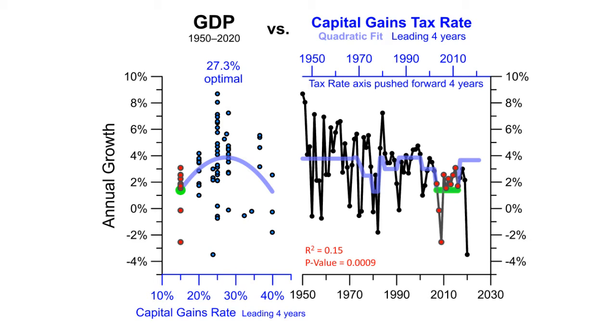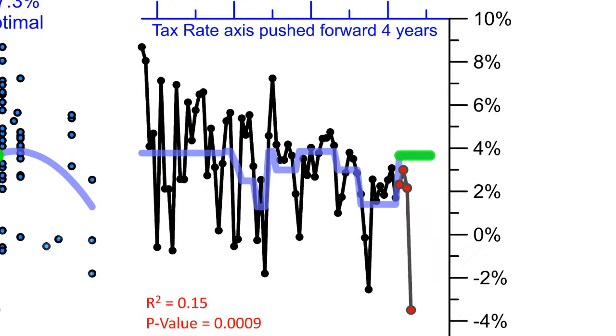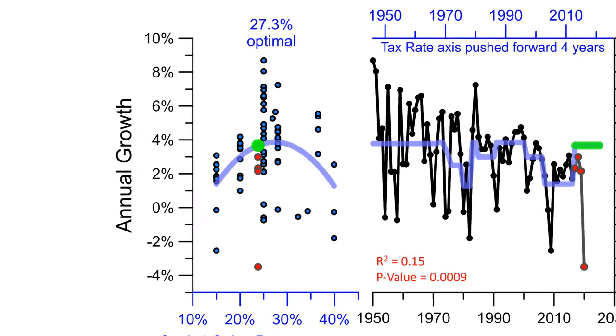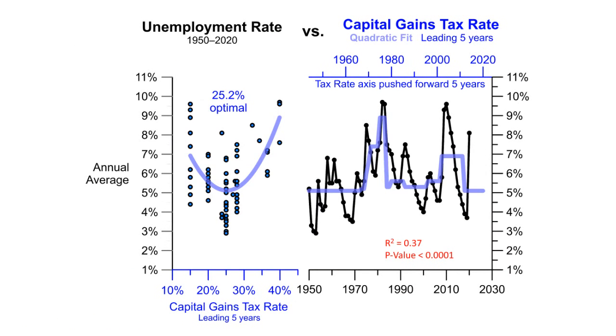In 2013, the 15% rate expired, the 20% rate came back, and a Medicare surtax was added to bring it to 23.8%. Trump's first 3 years, influenced by this higher rate, were the fastest 3-year period of growth in more than a decade. Biden's proposed 39.6% rate would likely harm growth, even more so if the surtax is on top of that. The average annual unemployment rate also has a Goldilocks relationship with capital gains.